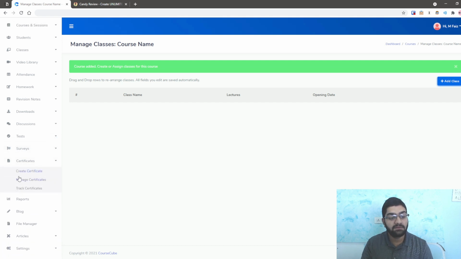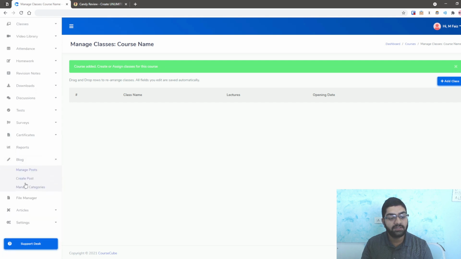You can also add certificates, and you can add the images of the certificates and all of that, and you can see the reports, basically all the data about all the students, and all of that is really helpful. And you have the posts as well here, not a major category, but it's basically useful if you want to build up authority on your website.